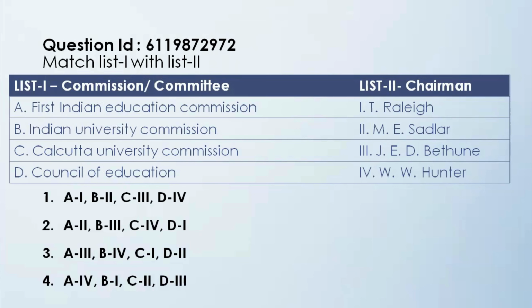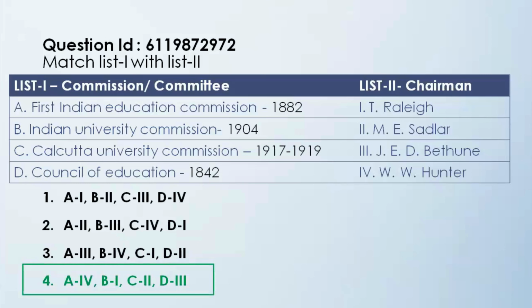Now, this is a very tricky question because for all the four options, A, B, C, D have different chairmen given in the option. So, it is tricky because you have to know at least one committee and one chairman together. If you don't know, then it's very, very difficult for you to conclude at one correct answer. And the interesting part is even if you know one correct answer for sure, then you can choose the right option because all the four committees are matched with four different chairmen in each of these options. Of course, the correct answer is option 4, that is A4, B1, C2, D3.